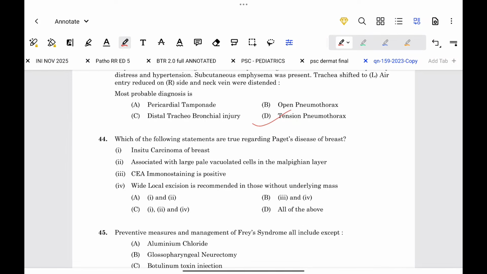Which of the following statements are true regarding Paget's disease of the breast? In situ carcinoma of the breast. False. Associated with large pale vacuolated cells in the Malpighian layer. False.